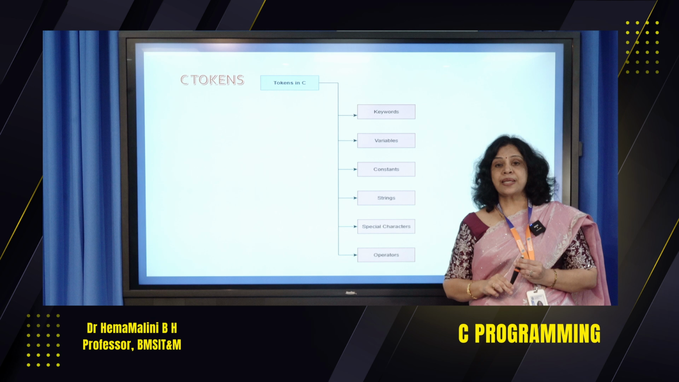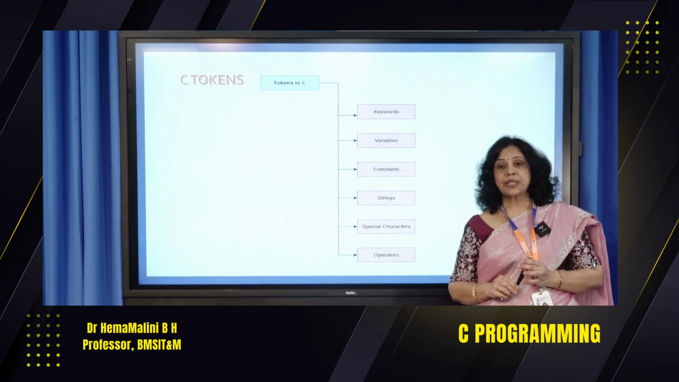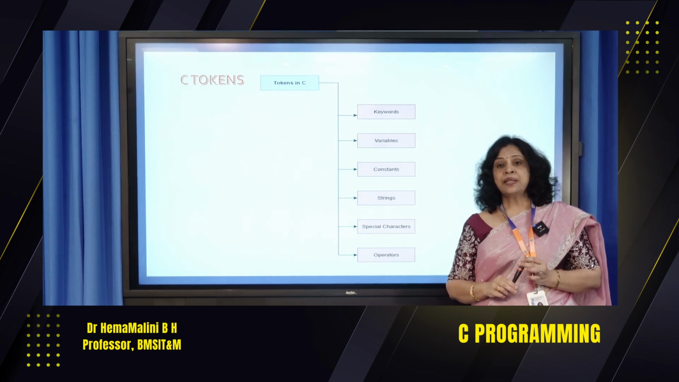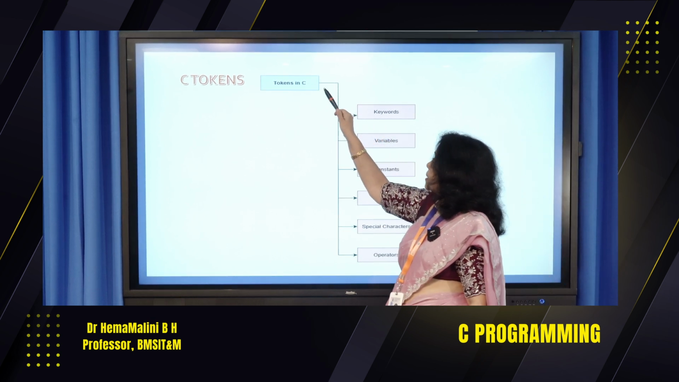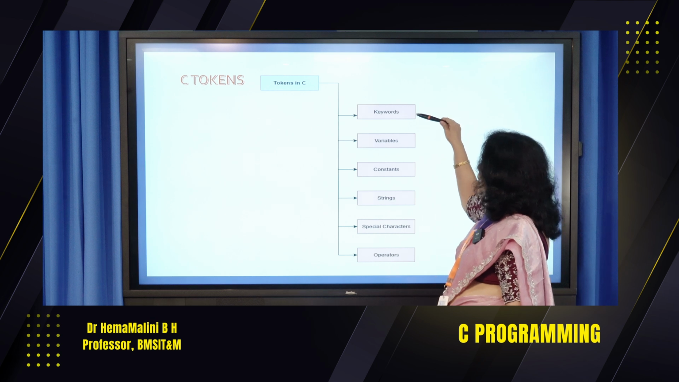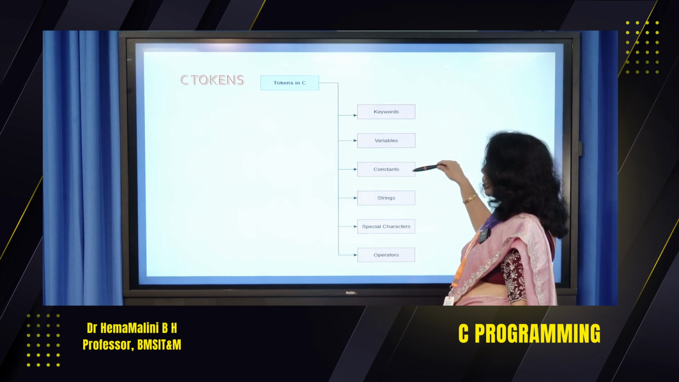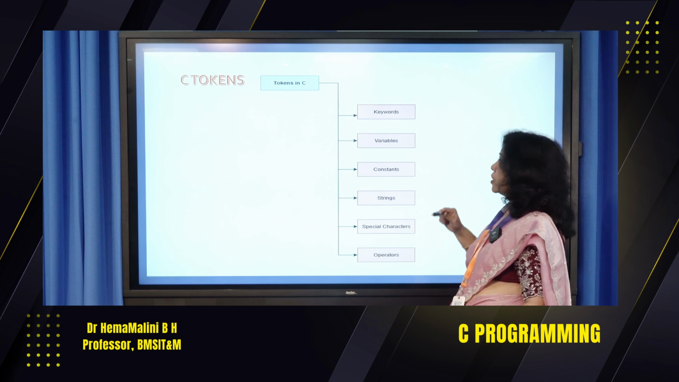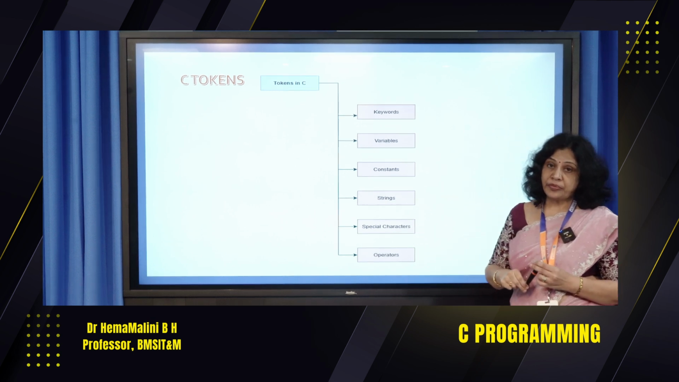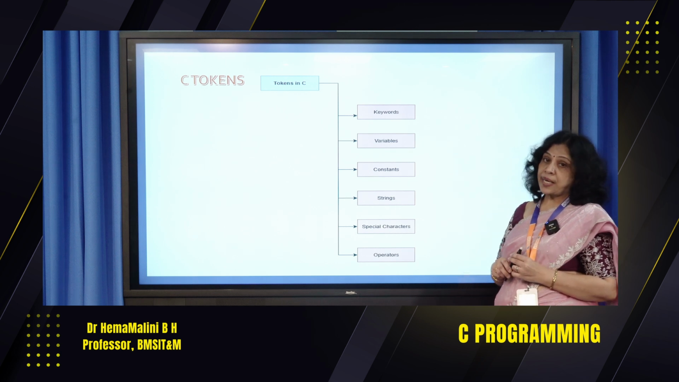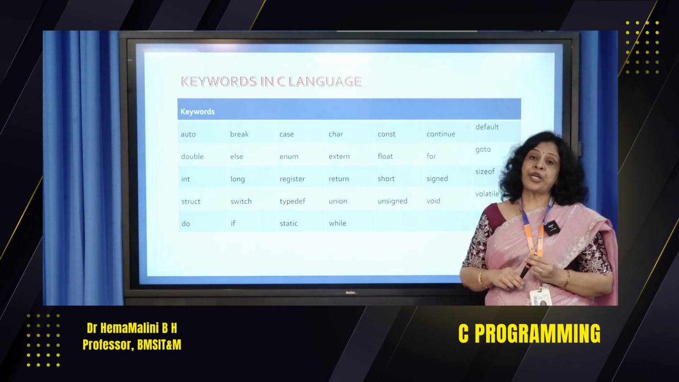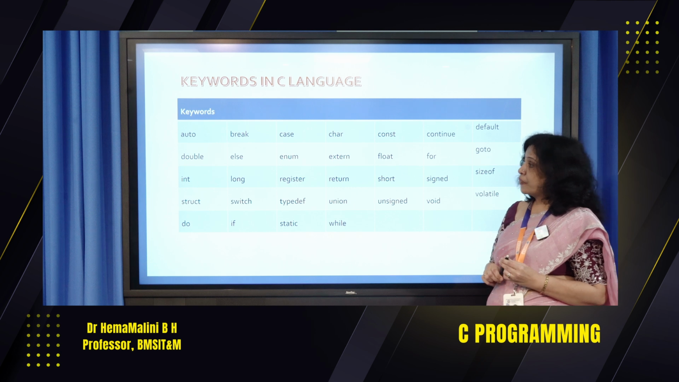Now let's see what the C tokens are. C tokens are the basic components of the C program. The tokens in C are the keywords, variables, constants, strings, special characters and operators. So this is how the tokens in C are segregated. There are 32 keywords in the C language.